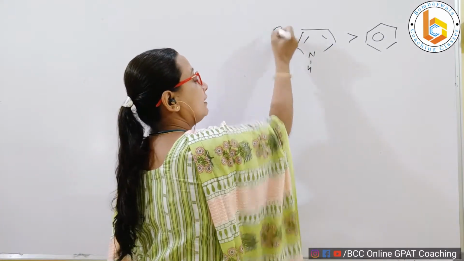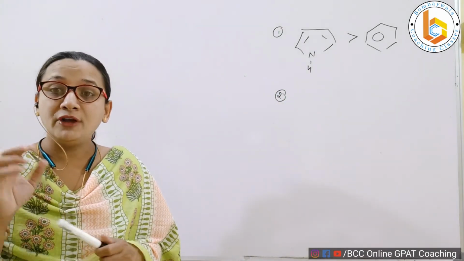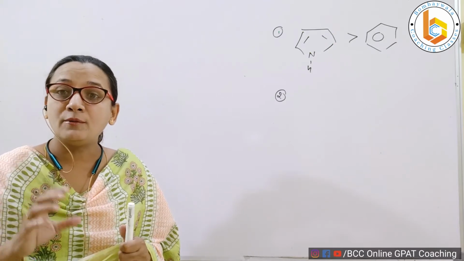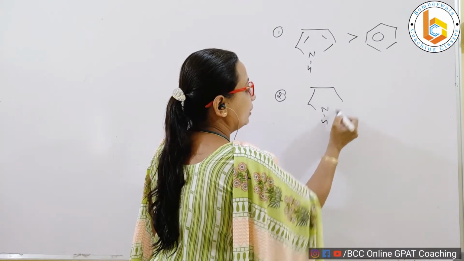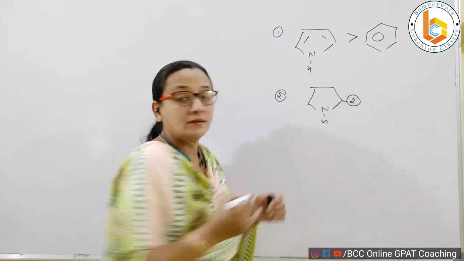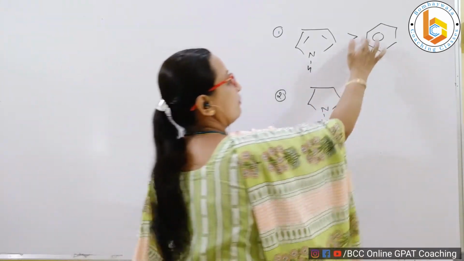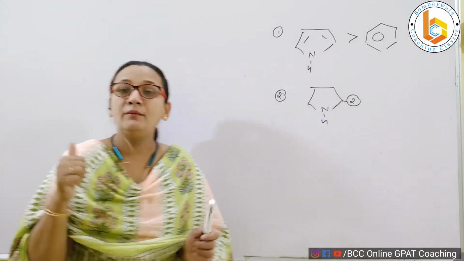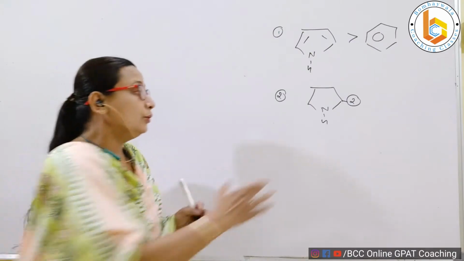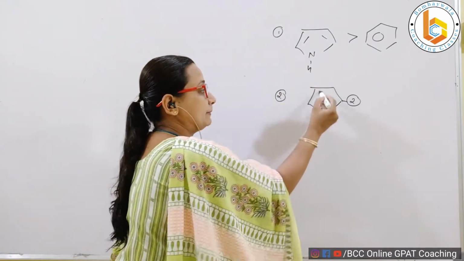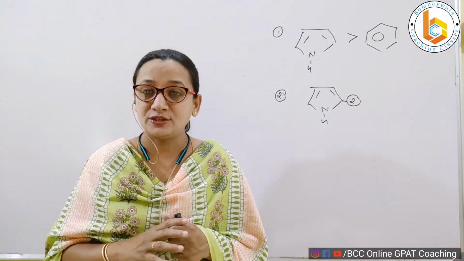Again, the second point that we have already talked about in our previous video, please do watch that video, wherein we have said that electrophilic aromatic substitution in pyrrole preferably occurs at position number 2 and not at 3. This is 2. This is the place where electrophilic aromatic substitution occurs, not like benzene, wherever it wants. Benzene gives you only one mono substituted product, but pyrrole preferably gives you 2-substituted pyrrole, for example. Right? Now, let us justify these facts by seeing the reactions one by one.